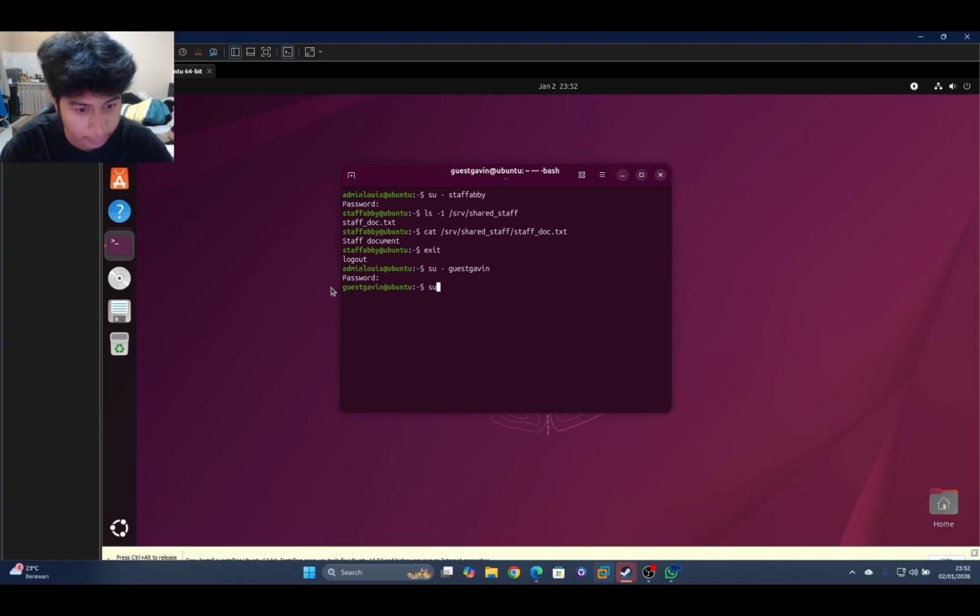Now we type ls -l /srv/shared_staff. Okay. The ls cannot open directory, permission denied, because access is denied: the folder is owned by the staff group and permission is 770. So users not in the group are blocked. Guest is not part of the staff group. So the OS prevents entry, and that's it.